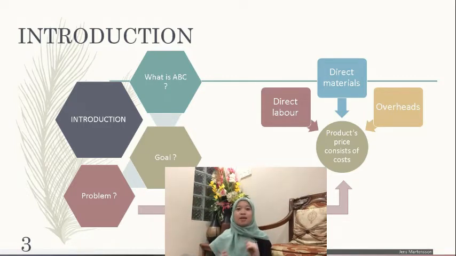Last but not least, the problem. A product's price consists of costs, which are direct labor, direct materials, and overhead. There is no problem with direct labor and direct materials costs because they involve directly with product costs. However, the problem with overhead is which product the overhead should be put in. A cost management system's one objective is to identify and eliminate non-value added costs. Therefore, the problem can be solved by using the activity-based costing system.